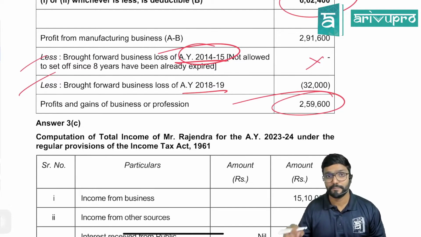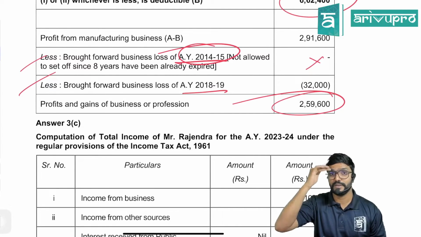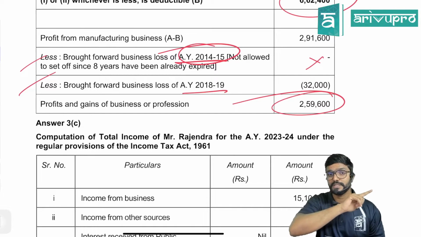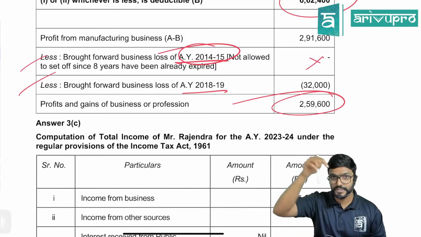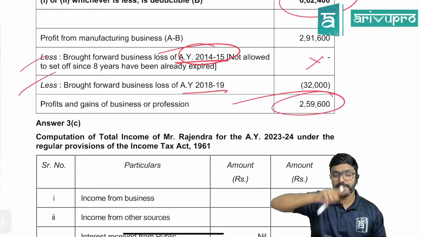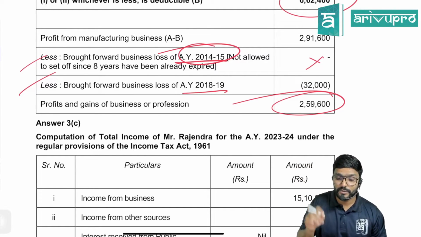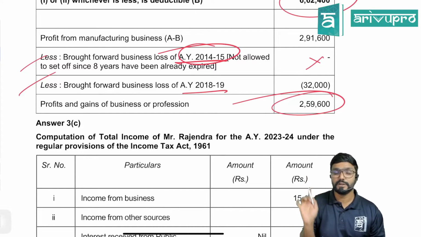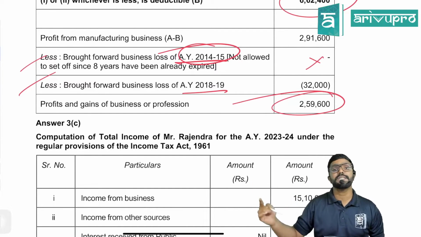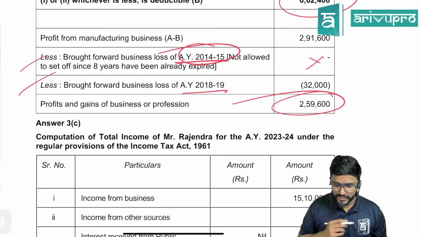2,59,600. Clear up. Please be careful with that 8-year period also. Whenever they are giving brought forward loss, check which year it relates to and which is the current year. Is the 8-year period over? Check it. It means you have to add 8 years and check it. And while counting the years, leave the year in which loss is suffered. You have to take the next 8 years, guys.